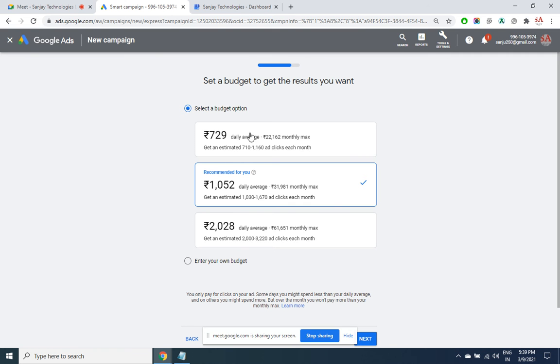How much of budget do you want to spend? 729 daily average, 22,000 monthly is going to be the bill. So many clicks can be expected.